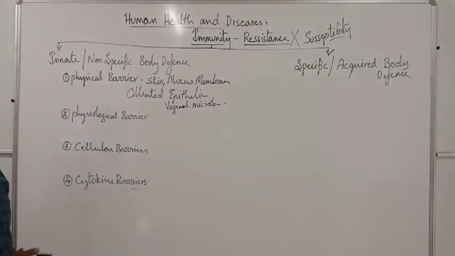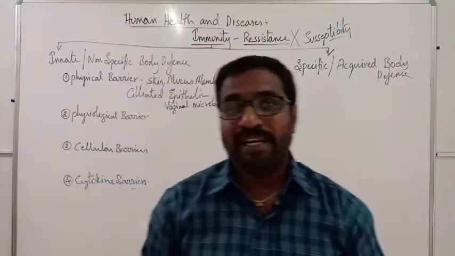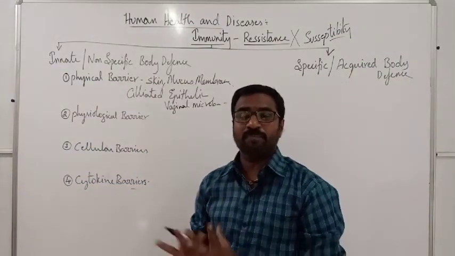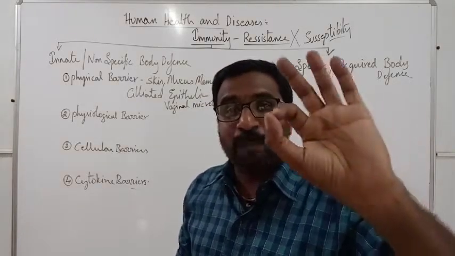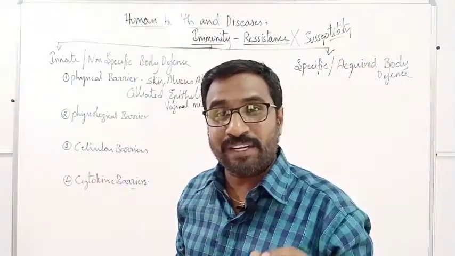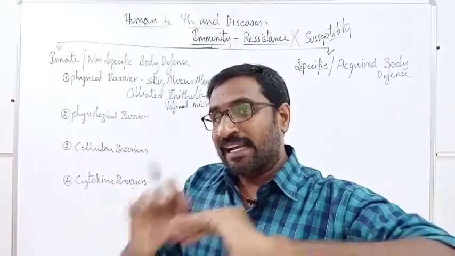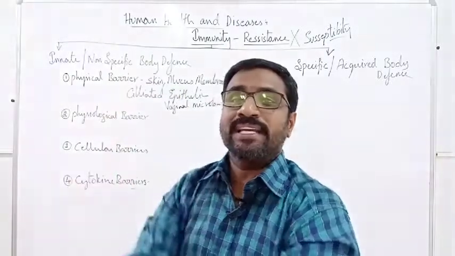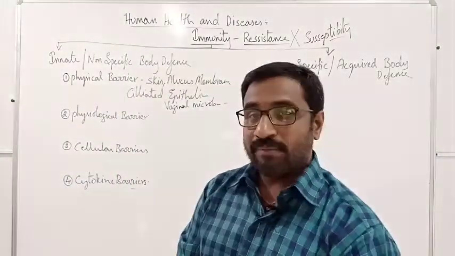These are all structures which will stop the entry of the pathogens into our body. Take a simple example of our skin. Skin is the most important barrier. It is the largest organ in our body. It will protect our body from the surrounding environmental conditions. Like that, it is the physical barriers.